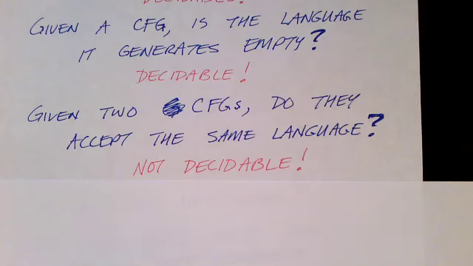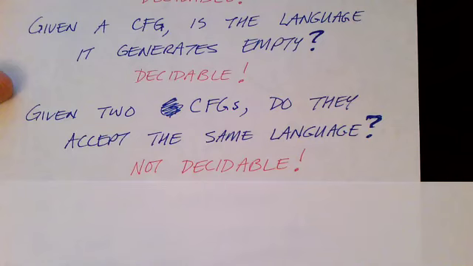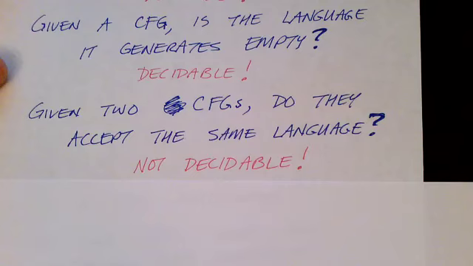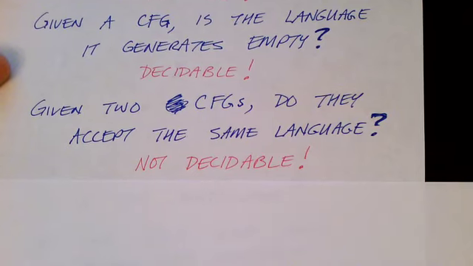So this very fundamental question is not decidable. Are two context-free grammars equivalent or not? Are they the same? Are they describing the same language? We can't in general know this. For some grammars we can see that the answer is yes. For some we can see the answer is no. But in general this question is not decidable.